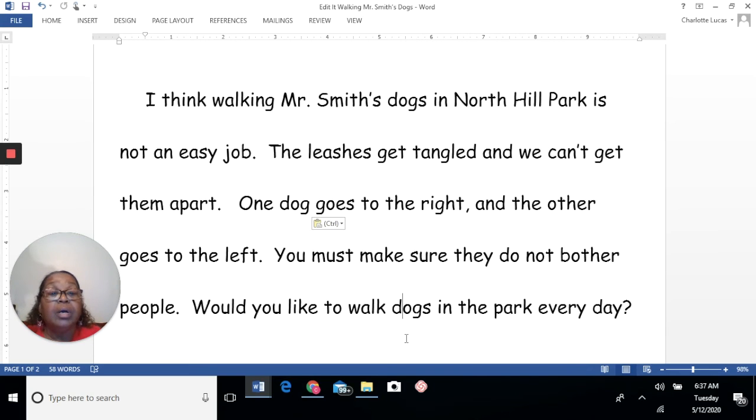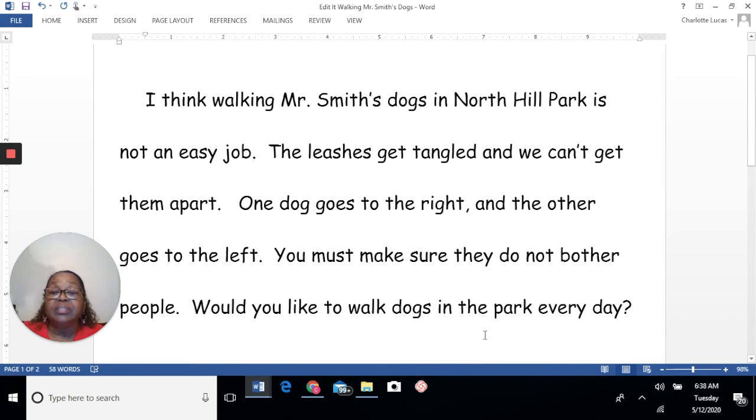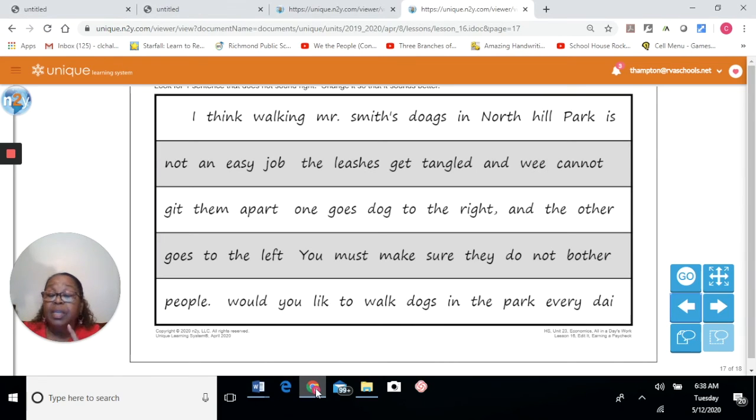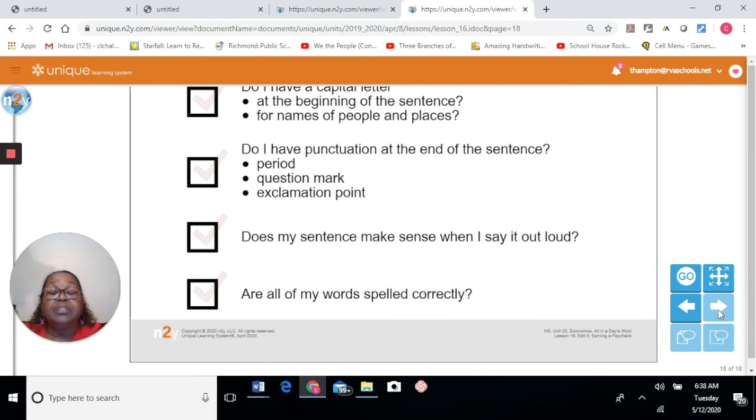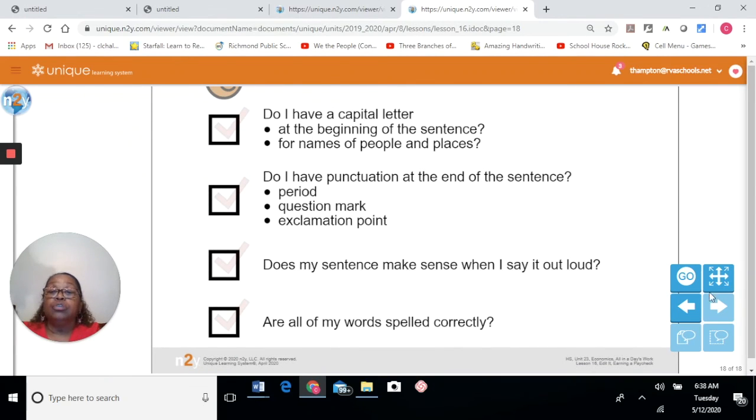We've gotten rid of our errors. We've taken care of our punctuation. We've made sure all of our sentences make sense. Capitalizations. I think we've done a great job. Well, if you're correcting a document, you should have with you a graphic organizer that, after you have done your editing, you can go back and check, that helps you to see if you've done everything you're supposed to do.